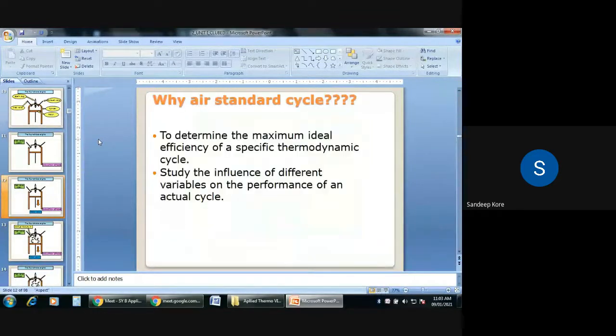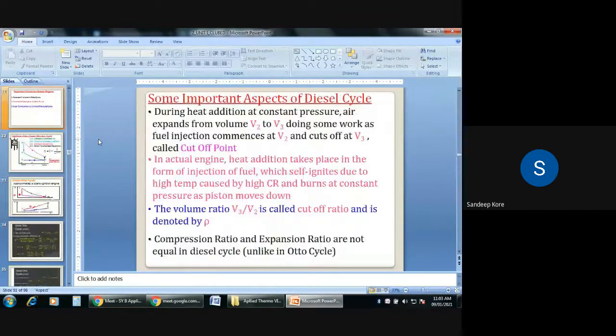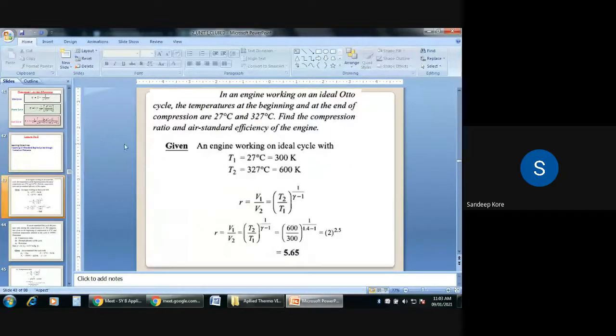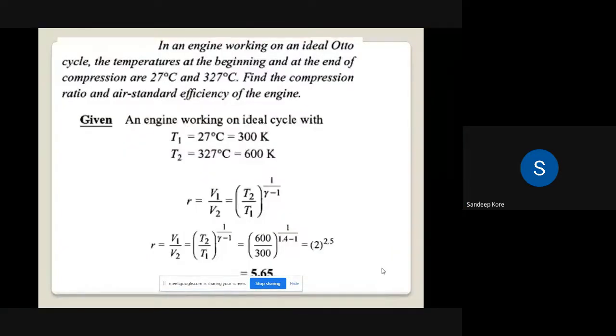Just wait, I'm sharing the numerical. Is it visible? Yes. Okay, so the first numerical, all of you read along with me. An engine working on an Otto cycle is given.